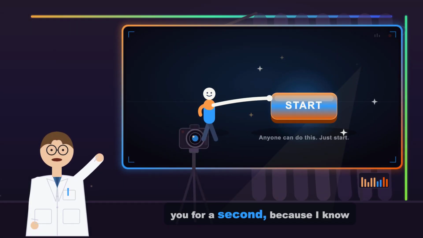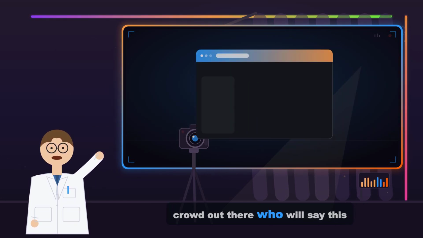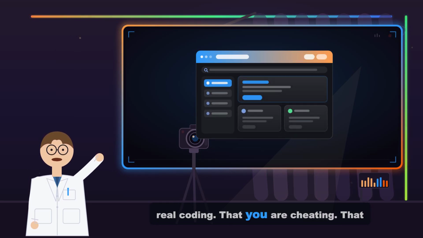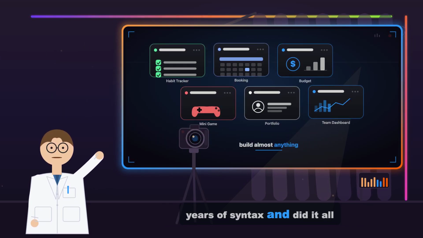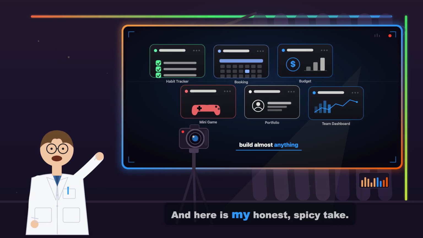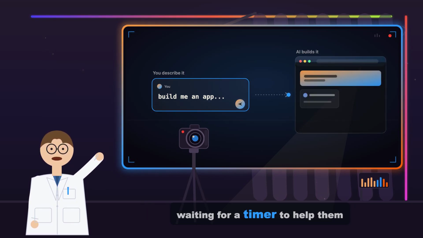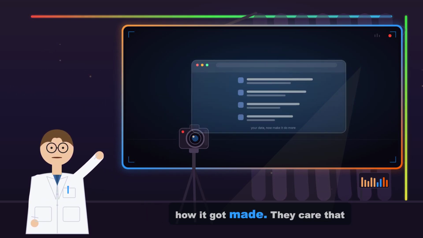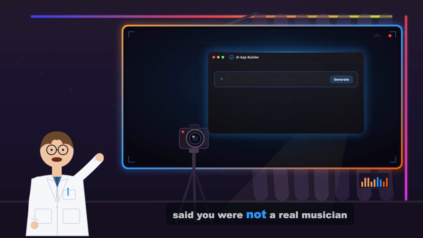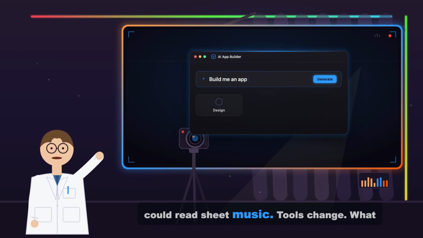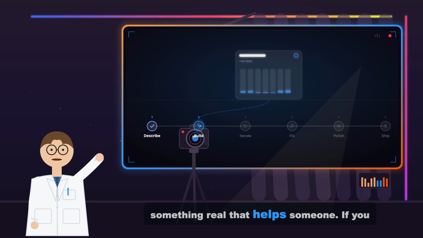Now let me get real with you for a second, because I know some folks watching are getting a little itch. There's a crowd out there who will say this is not real coding, that you are cheating, that it does not count unless you suffered through years of syntax and did it all by hand. And here's my honest, spicy take. Who cares? The person waiting for a timer to help them focus does not care how it got made. They care that it works. 100 years ago, people said you were not a real musician unless you could read sheet music. Tools change. What matters is that you made something real that helps someone.